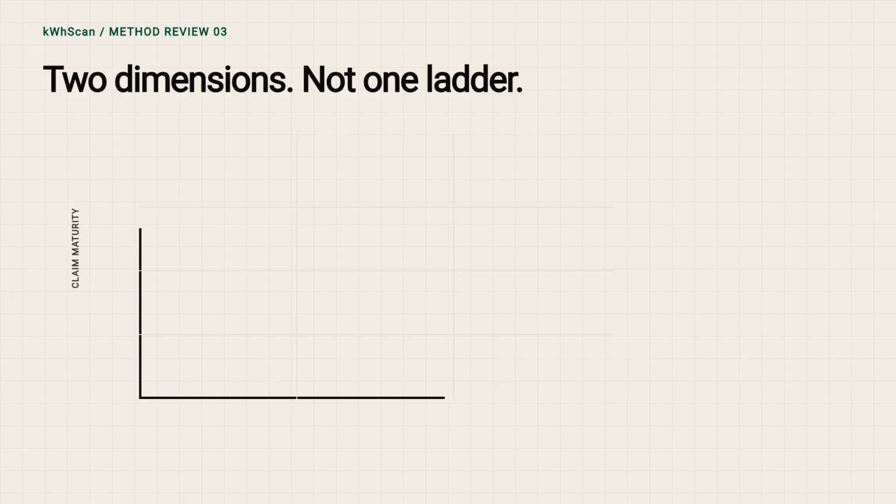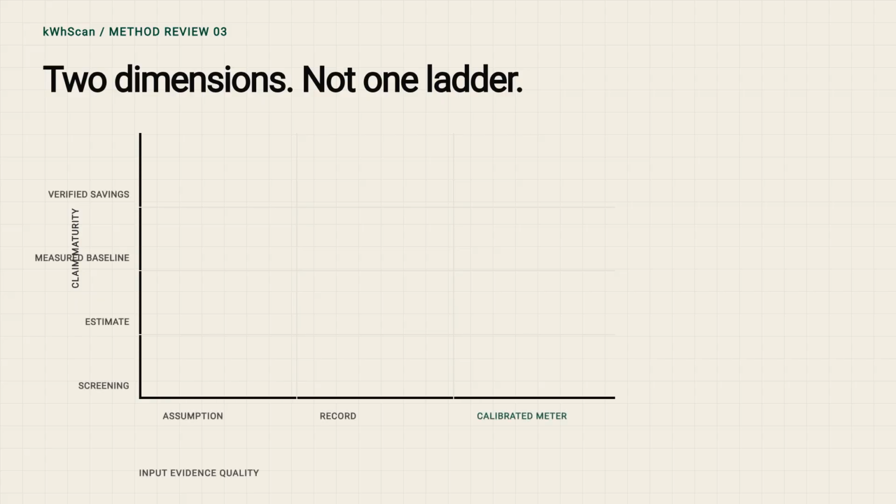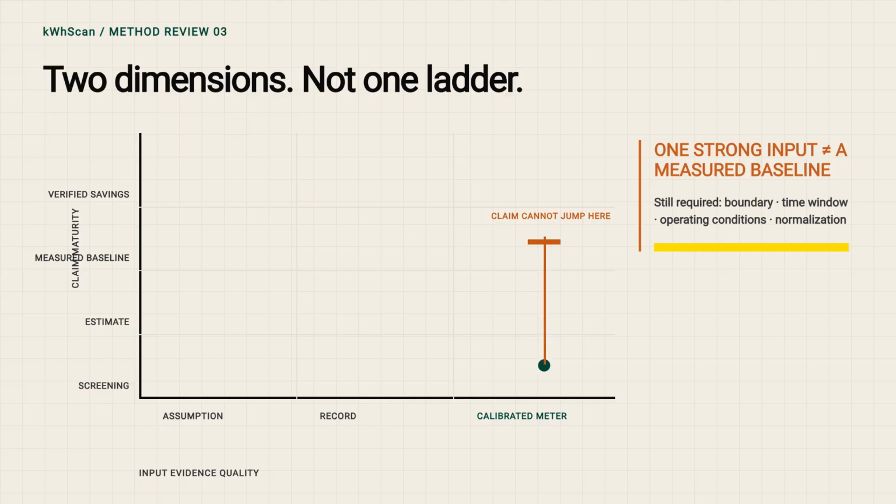Separate 2 questions. First, where did each input come from? A calibrated meter, an equipment record, an operator interview, a spot reading, or an assumption? Second, what can the complete body of evidence support? One strong data point does not create a mature project claim. A calibrated meter does not establish a measured baseline unless the boundary, time window, operating conditions, and normalization method are also defined.